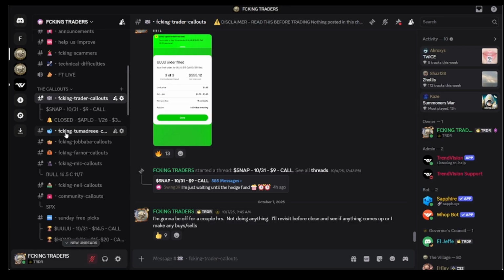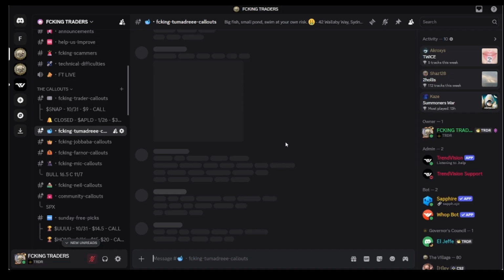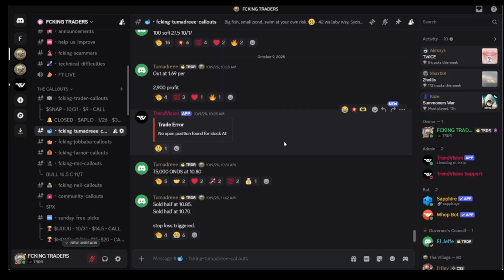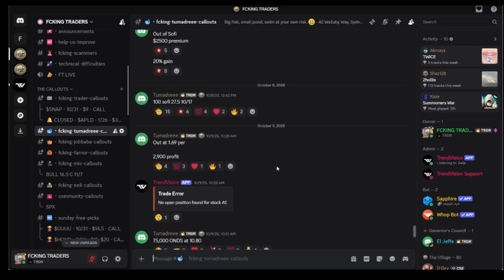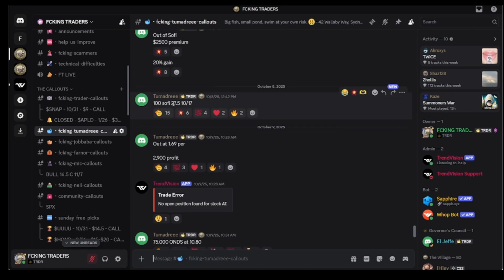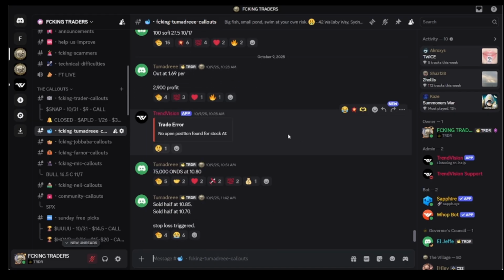Okay, next up, we've got Tumadre. Tumadre's obviously playing with more money than most of us combined. Anybody who's been in here knows that. So he's generally in and out of these things pretty quick. He will post the occasional options play, but generally he's scalping momentum plays that are on the rise anyway, or he thinks they will be, and he's getting out quick.